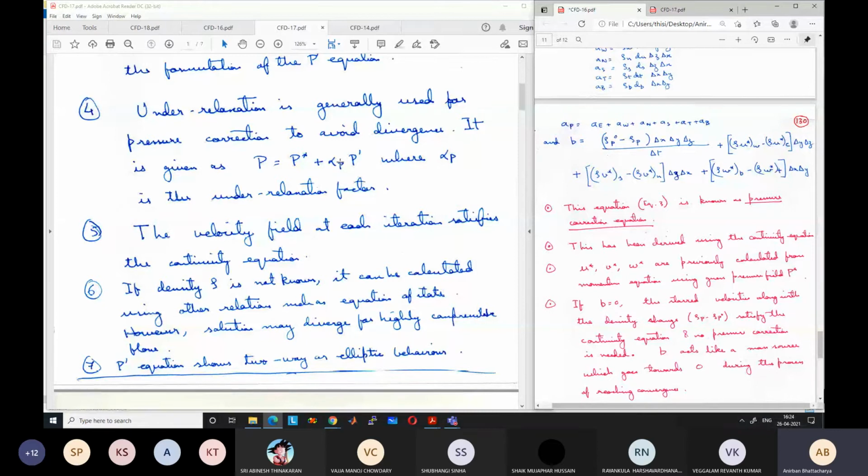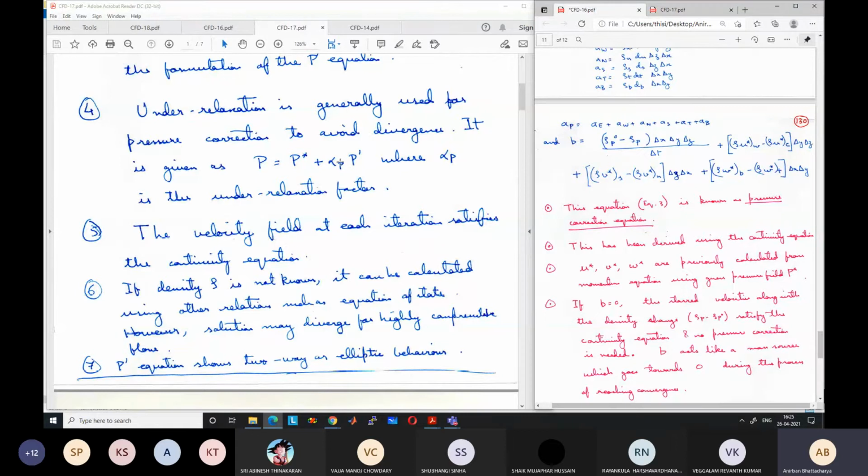If you find in some cases that the solution is not converging, you should reduce the under relaxation factor. So if it is 0.5, you can make it 0.3 or even 0.2 or 0.1. It will reduce the rate of convergence. It will take more time to reach the converged solution, but the chance of convergence will increase. The chance of divergence will decrease. These two things are separate: one is the rate of convergence, another is the chance of convergence. So by decreasing the rate of convergence, we can increase the chance of convergence.